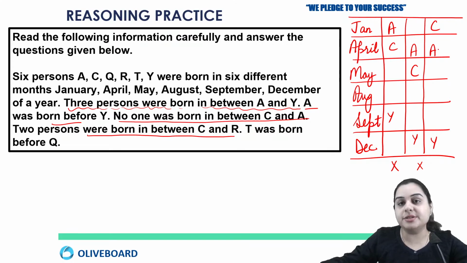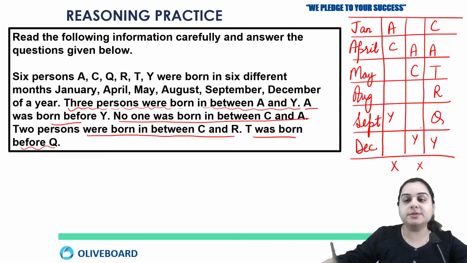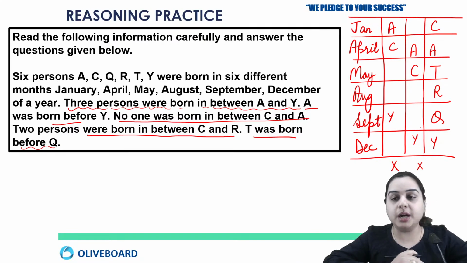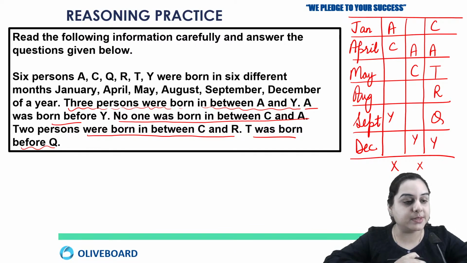So here we are left with just the third possibility where we have C in Jan. So if we have to leave 2 persons between C and R, then R should be in August. And next we have that T was born before Q. If T was born before Q, so this is your solution. I hope you all have solved the same. Okay, I hope you all have made the same solution. Is it? Yes?